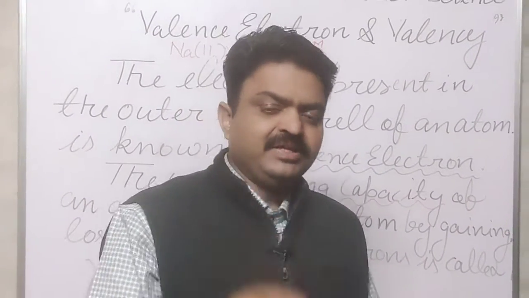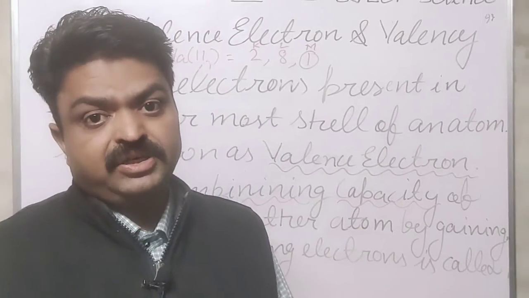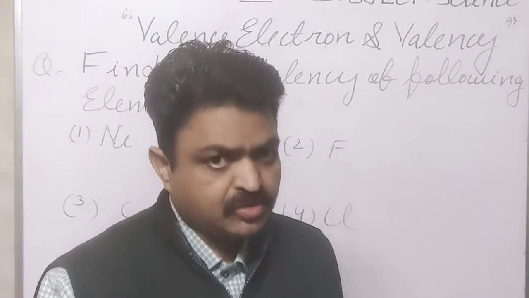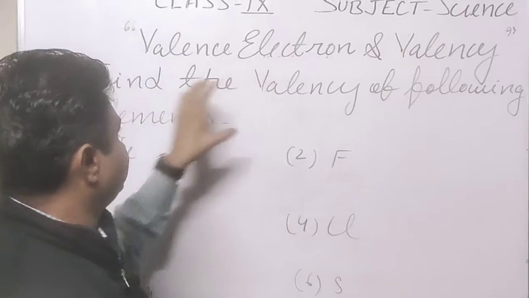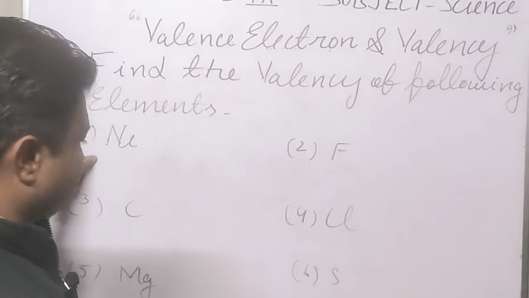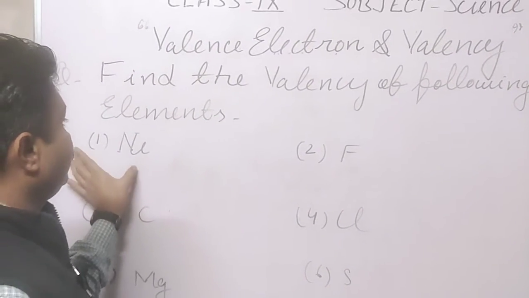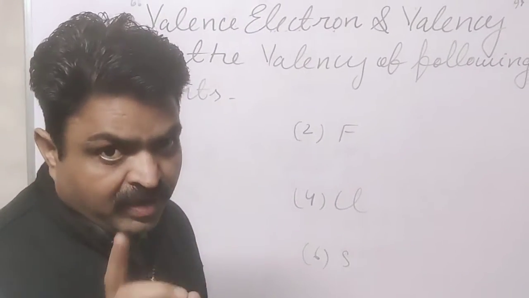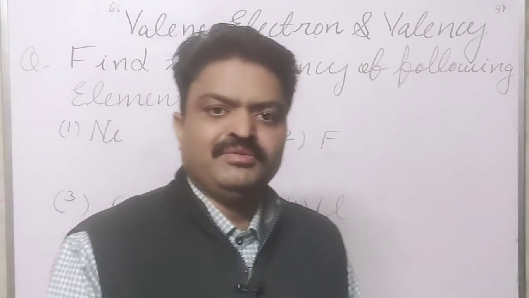Now we will discuss the valency of some elements, students. So with the help of that you can easily understand. So students, how do we find the valency of the following elements? Find the valency of the following elements. Here 6 elements are given. So first what should we do? We should try to find out the atomic number. And how will you learn the atomic number, students? Like the counting, you will learn it.